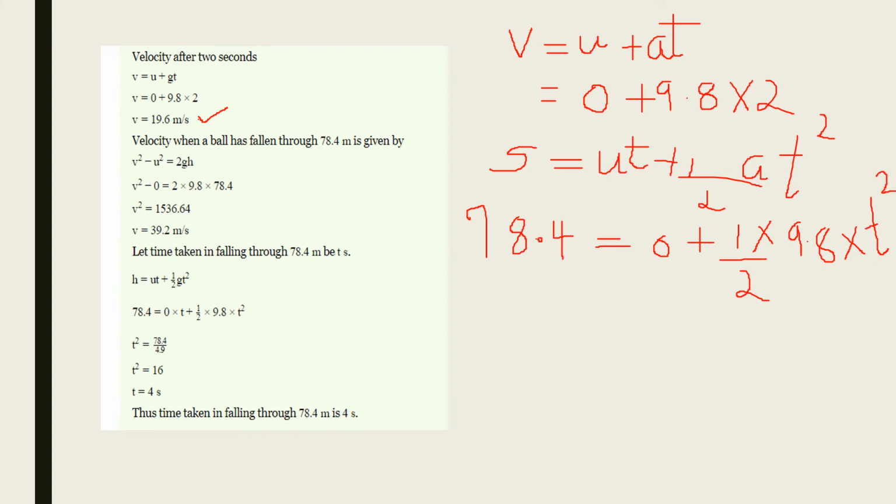We want to find out the time by which it is reaching the 78.4 meter. So here we are going to find out t square from this equation. T square is equal to 2 into 78.4 divided by 9.8.